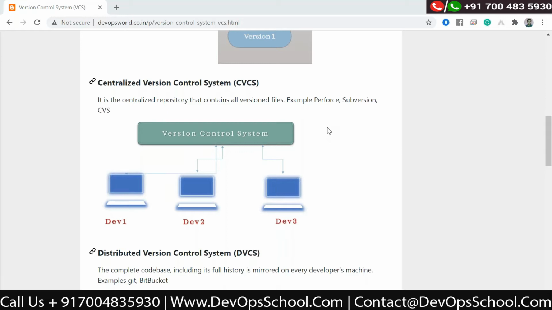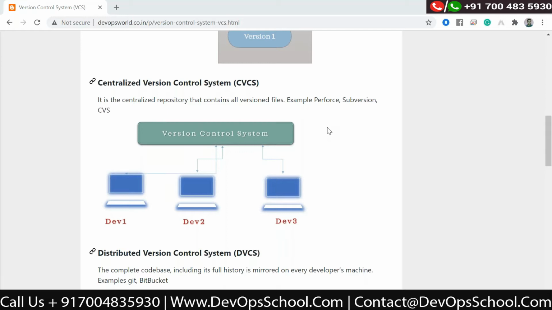The drawback in the local version control system is that if your local system gets crashed, you lose the versions which you have maintained. You cannot share this version control history with others, right?